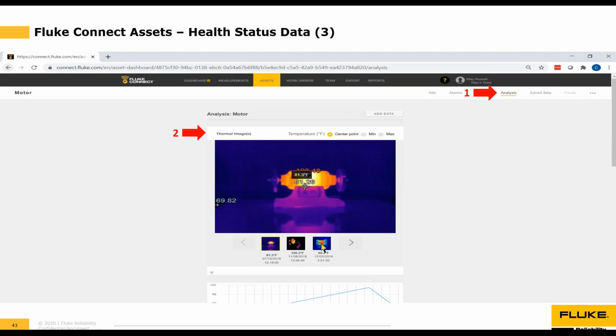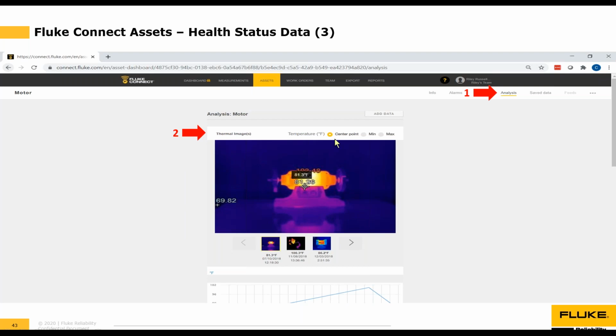So here you can see there's a little bit of, it's called a carousel, and at the bottom I've taken a thermal image on 7/10, on 11/8, and on 12/3. And if this were live software, I could click on each one of these thumbnail views to rotate the main view to see what the information is on the main screen here. And it's cut off, but I'll show it to you on the next slide.